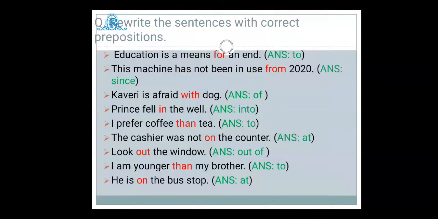That is the correct preposition. I am younger than my brother, not I am younger to my brother. That is the correct usage of the preposition. He is on the bus stop. Very casually we say something like that, but the correct one is he is at the bus stop. At indicates the actual fixed position of something. So at is appropriate. On is used when we talk about a person or object which is touching something, or when we indicate dates.